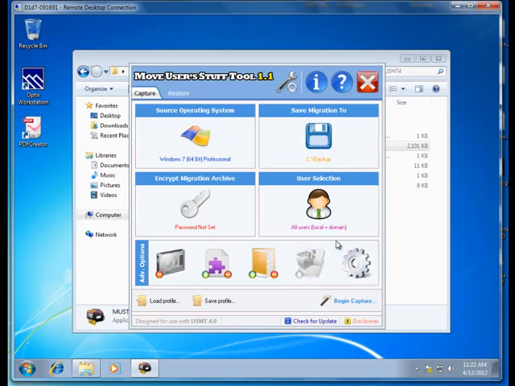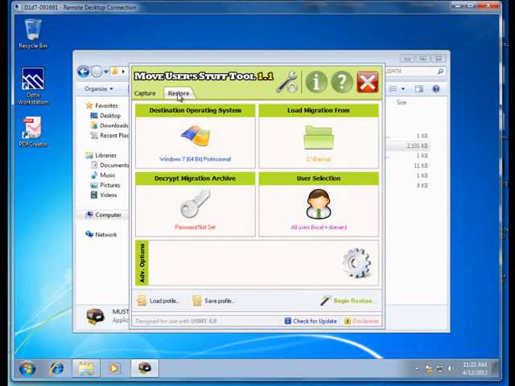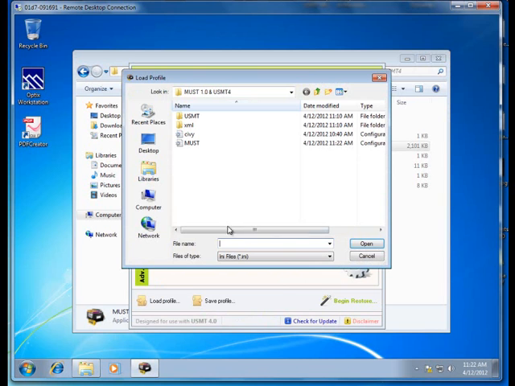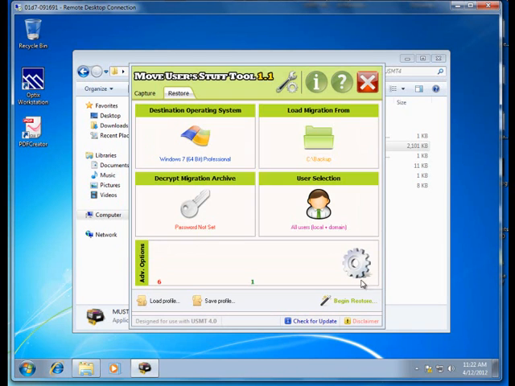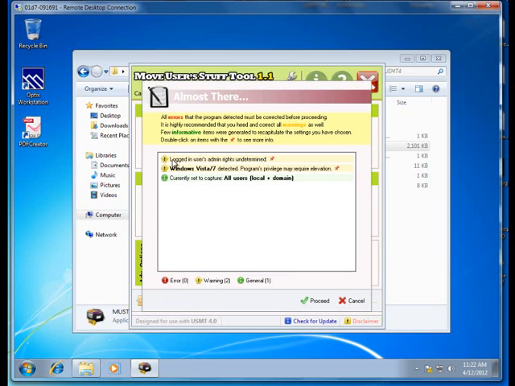And we're going to close the tip of the day. Pick restore. Notice it's looking at the C backup folder, which is where we want to be. We want to load our profile that we created. And then click on begin restore. This warning is normal. It doesn't know that I'm a local admin, but I am.